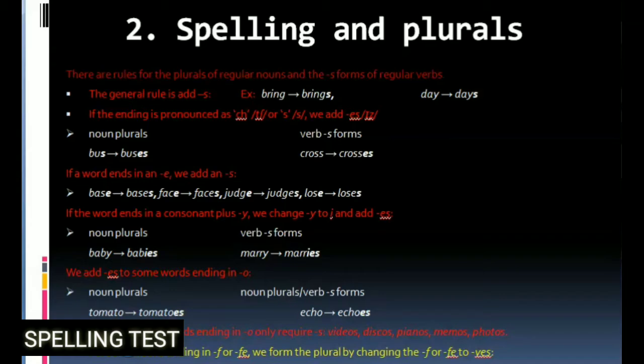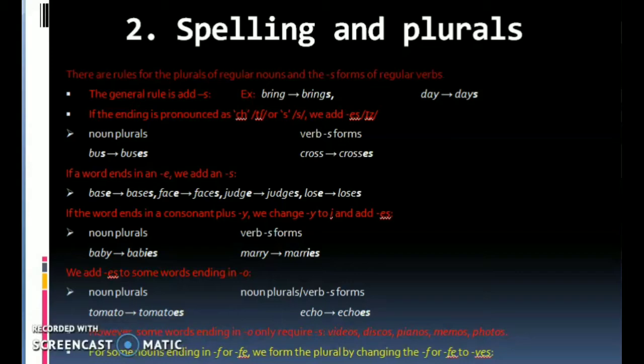If the word ends in a consonant plus Y, we change Y to I and add ES. Noun plurals: baby, babies. Verb S forms: marry, marries.